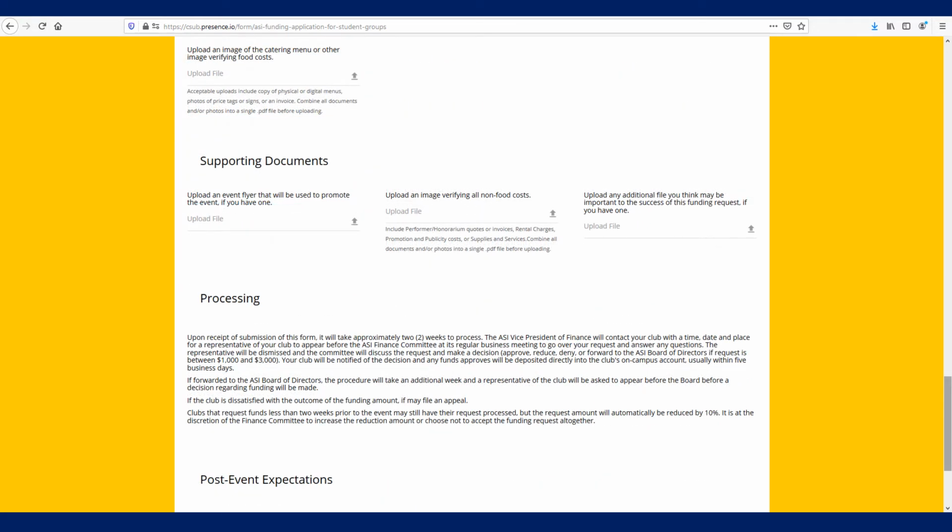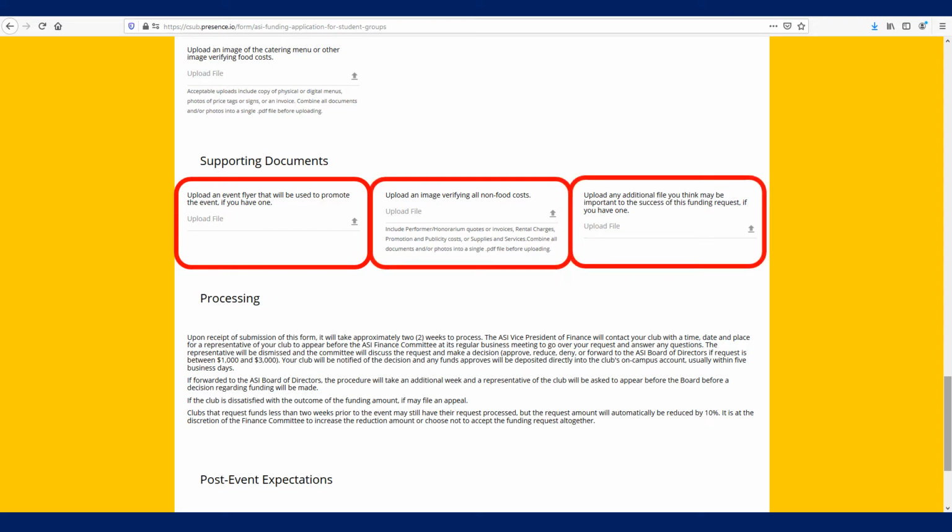This is where the club uploads the documentation for event costs. There's a spot right above supporting documents specifically for a scan of a menu. An image verifying all non-food costs is required. Uploading additional images like a flyer is optional.